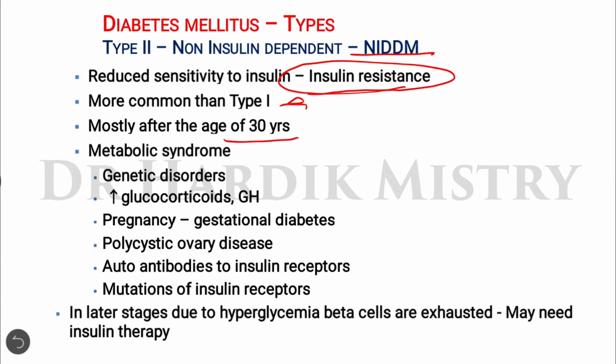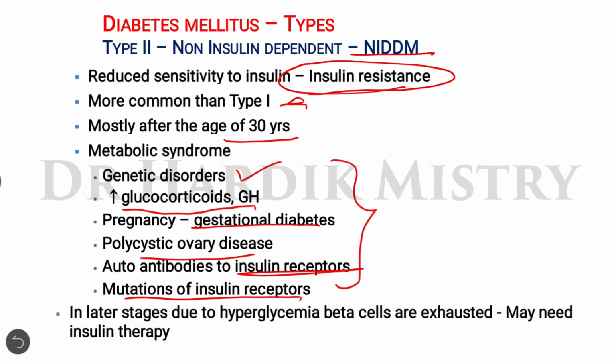Now which are the reasons behind the development of type 2 diabetes mellitus? It may include metabolic syndromes, for example genetic disorders, and conditions of increased glucocorticoids as well as growth hormone. During pregnancy there is also a high chance of development of diabetes, which is known as gestational diabetes. Others are polycystic ovary disease and autoantibodies to the insulin receptors. In some other conditions there will be mutations of the insulin receptors. So all these are the causes behind the development of type 2 diabetes mellitus.